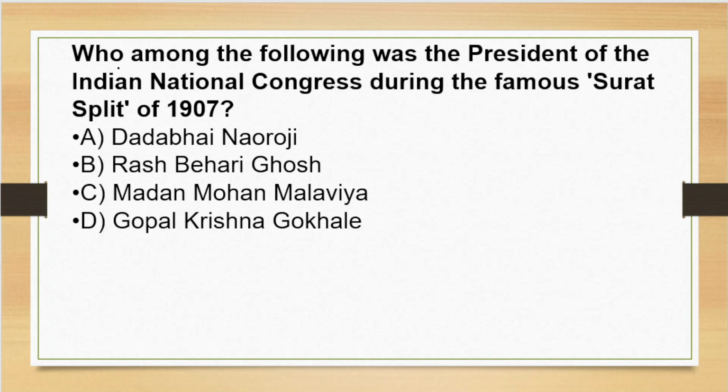Our first question here is, who among the following was the president of Indian National Congress during the famous Surat split of 1907? Options are: A, Dadabhai Naoroji; B, Rasbihari Ghosh; C, Madan Mohan Malviya; or D, Gopal Krishna Gokhale. The correct answer of this question will be option B, Rasbihari Ghosh. Rasbihari Ghosh will be the correct answer.